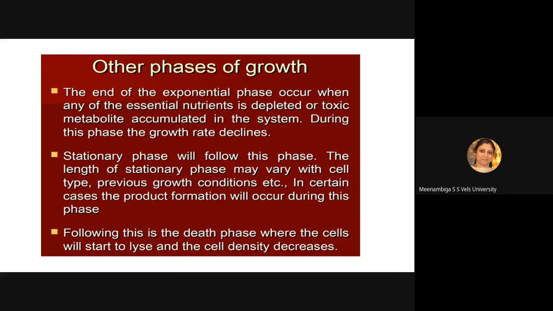Then other phases of growth, stationary phase. In the stationary phase, all the nutrients will get depleted and the cell number does not increase, and the length of the stationary phase will vary for each and every cell type. Depending on the organism you use, the stationary phase will change. For E. coli it lasts this long, for Bacillus it lasts this long. It will change based on the production of the metabolite you have to follow. Then the last one is the death phase.